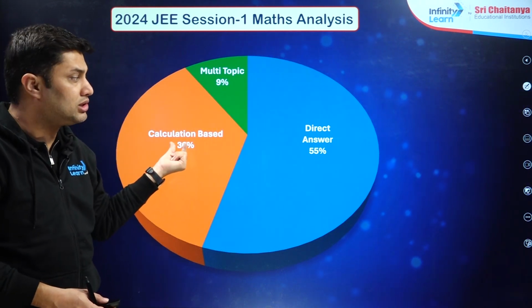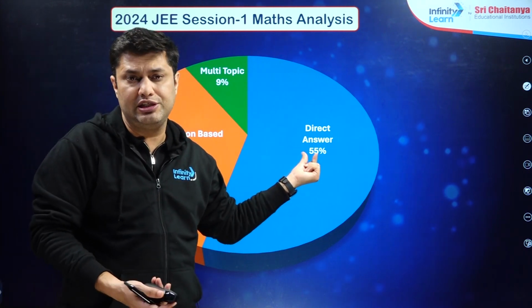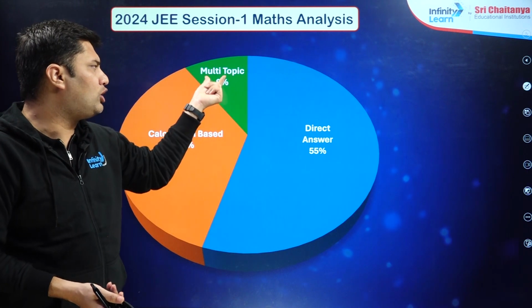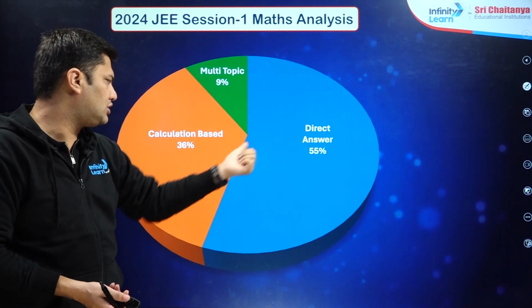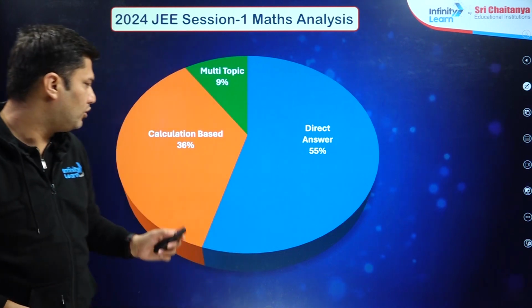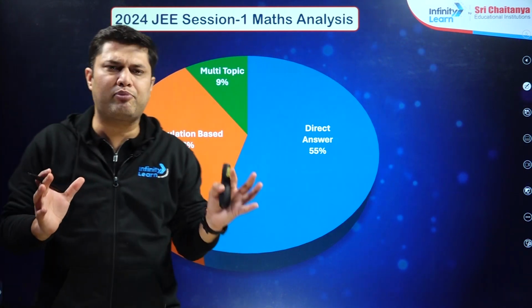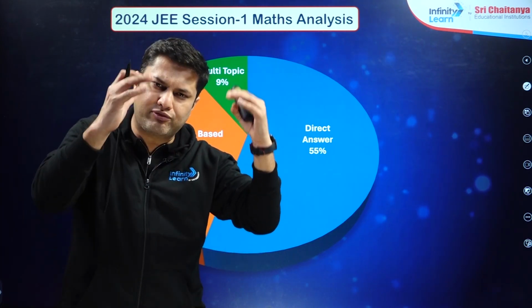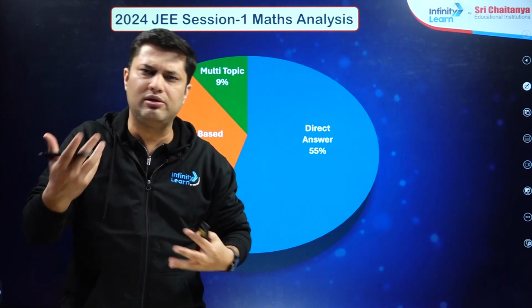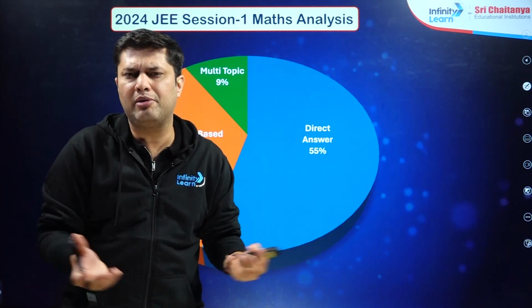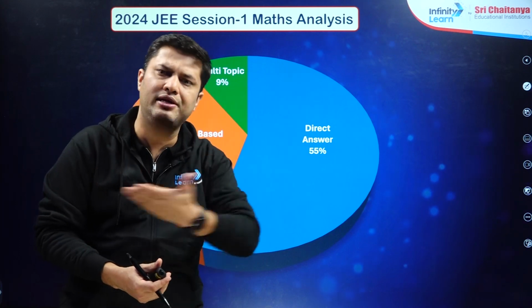You can see this data better here. Calculation based problems were 36%, direct answer was easy, 50%, like result based or trick based problems, and multi-topic was 9%. So this is one piece of data you need to consider if you're preparing for the April attempt. The majority of the problems were formula based, or you can say direct formula, King's rule, or normal vector, 3D line, or system of equations. They're all very repeated problems, and they have been asking them for so many years.